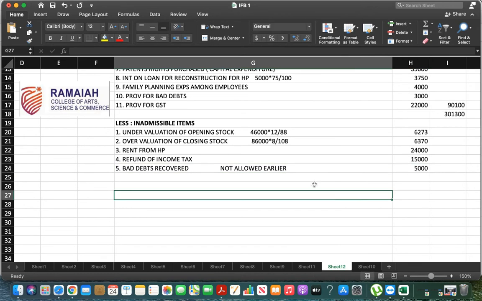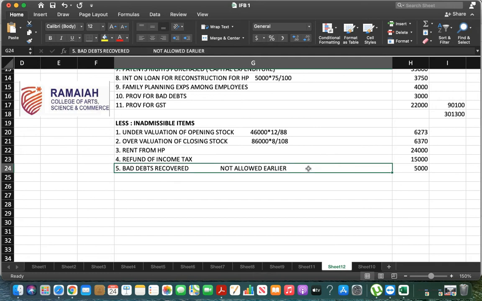Or you can show in brackets 15,000 minus 10,000.